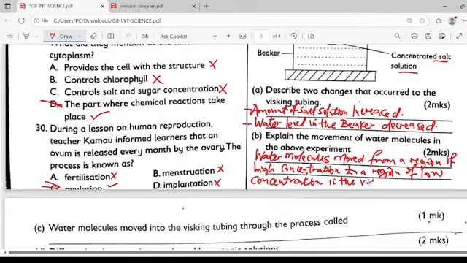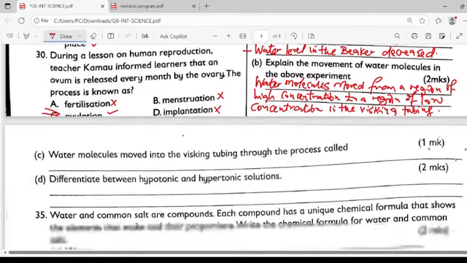Water molecules moved into the whisking tubing through the process called osmosis.